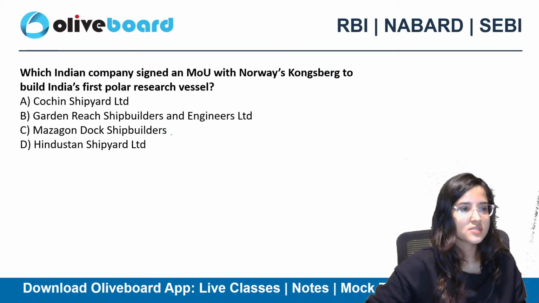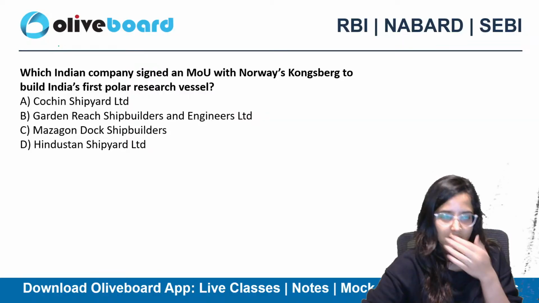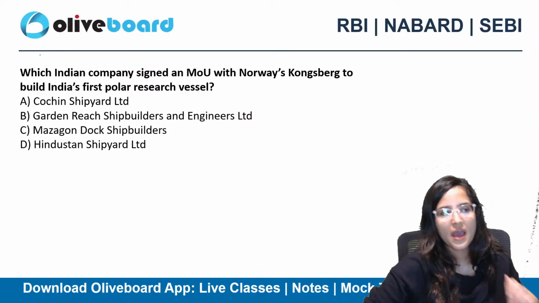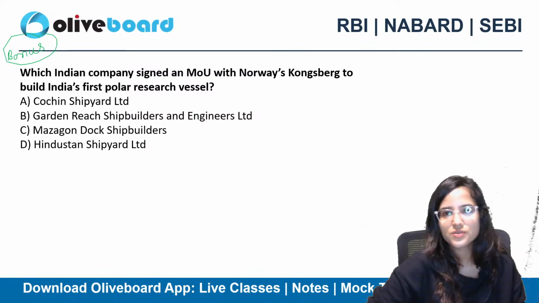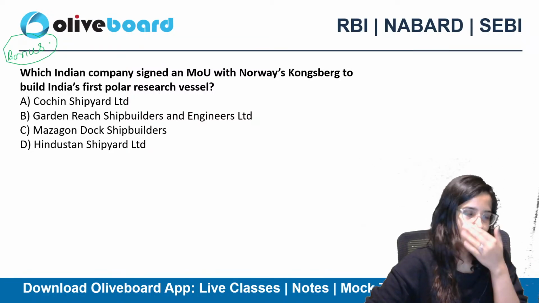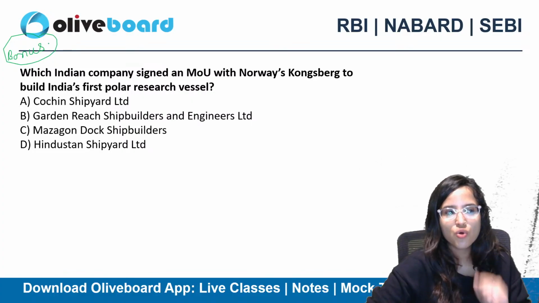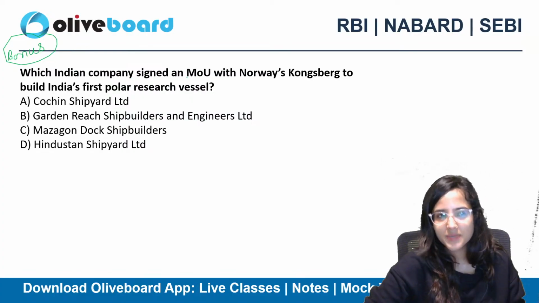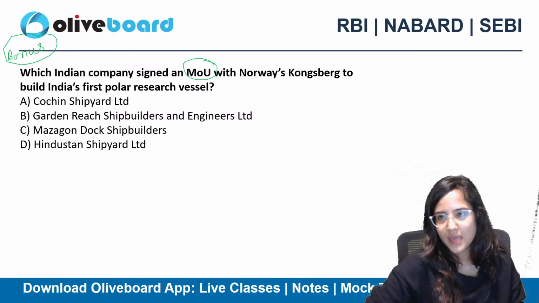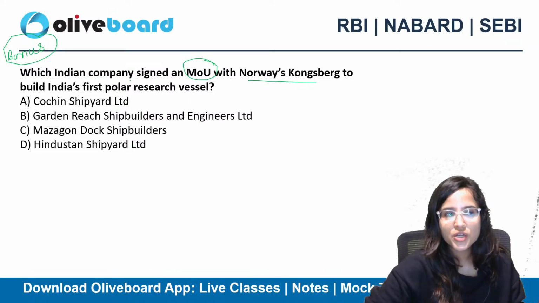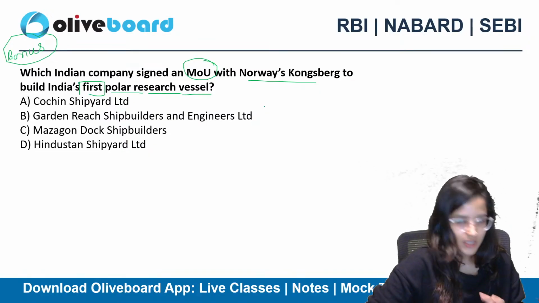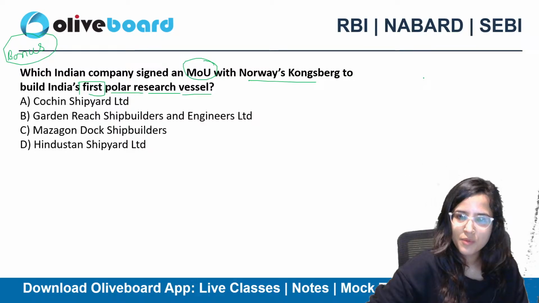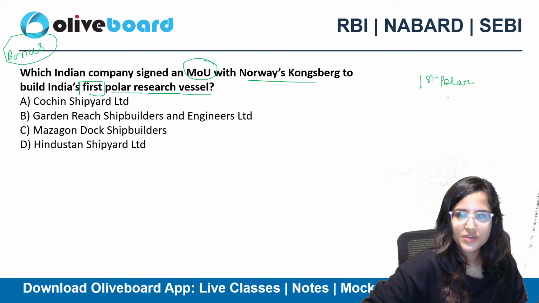Okay? Next. Now, before we see the news after this, let me see if you have read the newspaper on your own or not. You can consider it like a bonus question, so that you can see whether you know this on your own or not. Which Indian company signed a memorandum of understanding (MOU) with Norway's Kongsberg to build India's first polar research vessel? So there was a small article that we are about to build the first polar research vessel.